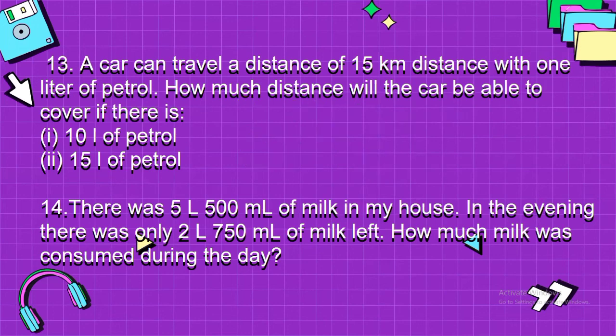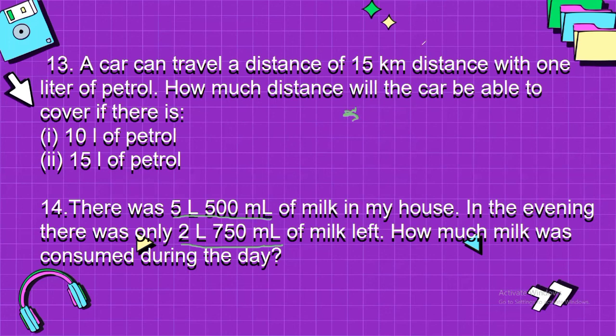Now question number 14 is, there are 5 liter and 500 ml of milk in my house. Means in your house there are 5 liter and 500 milliliter of milk. In the beginning there was only 2 liter and 750 milliliter of milk left. How much milk was consumed during the day? Means some of the milk you have already consumed. So what is the total milk consumed during the day? So total milk was 5 liter, this is in liter actually.